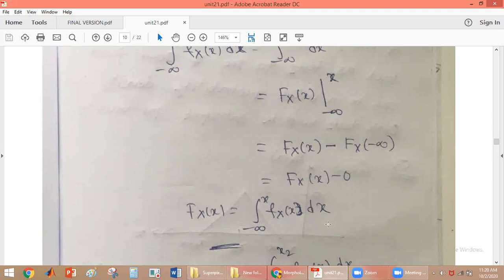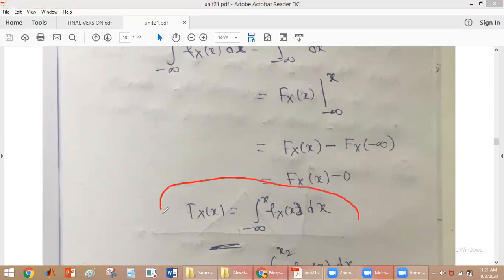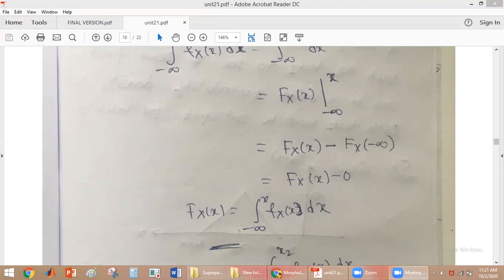So if the probability density function is given and they ask you to find the CDF, the cumulative distribution function, we use this particular property to find the CDF from the PDF. Then we see the last property.